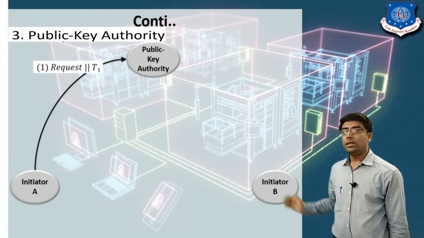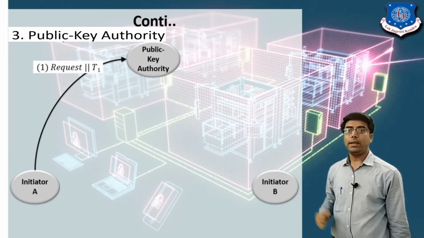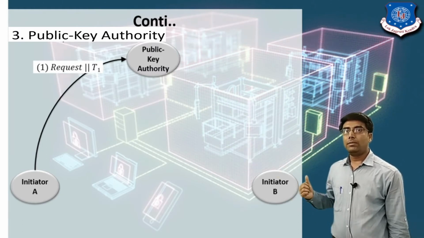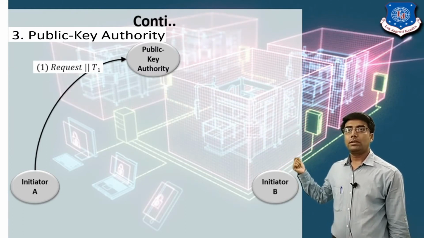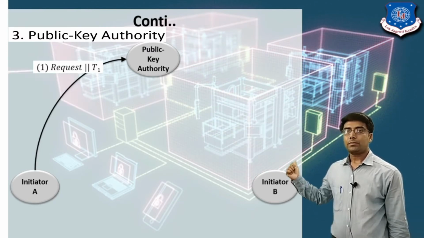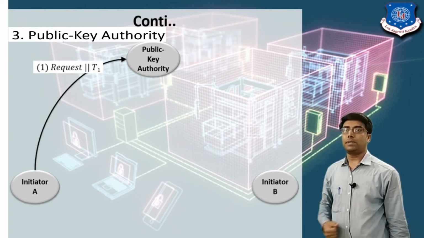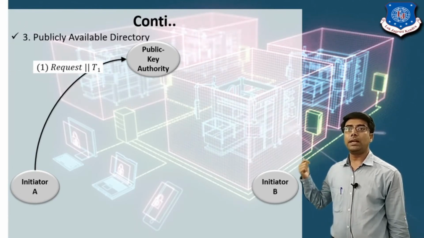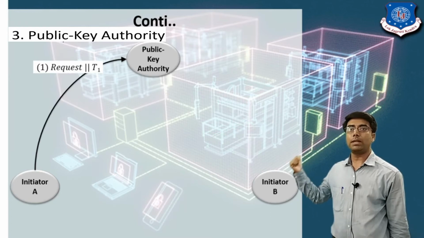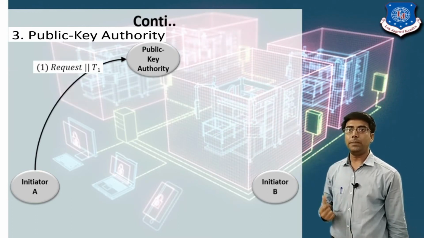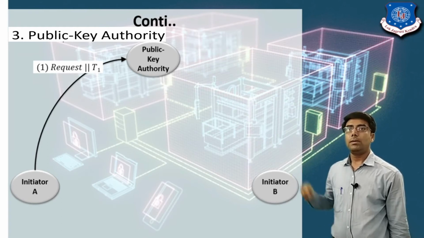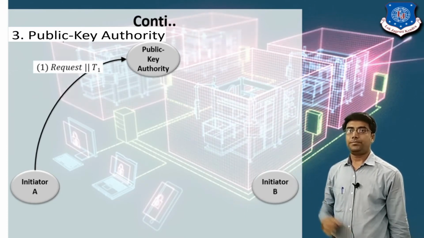Same for user B: user B wants to communicate with user A, so user B will send the request to the public key authority with the timestamp. We have already seen the KDC, key distribution center. The same functionality is provided by the public key authority. The public key authority is called the trusted third party. It means it is the trusted person who can manage or distribute the key between the different users.